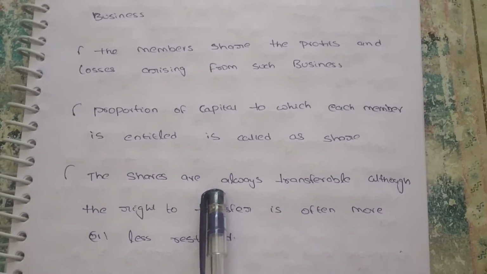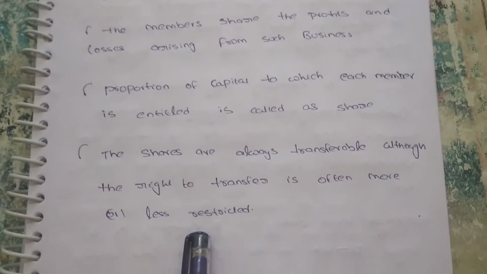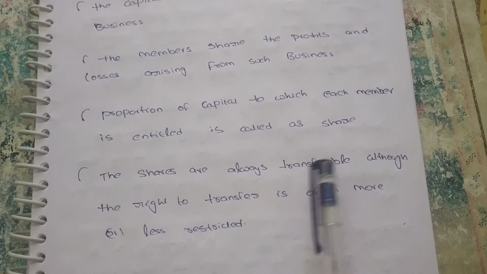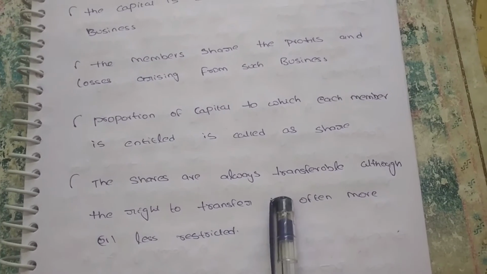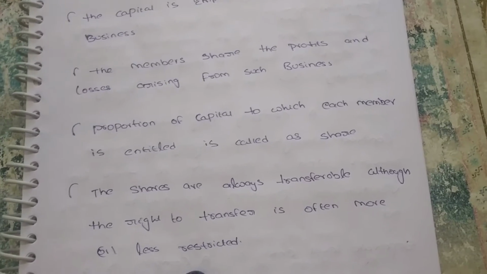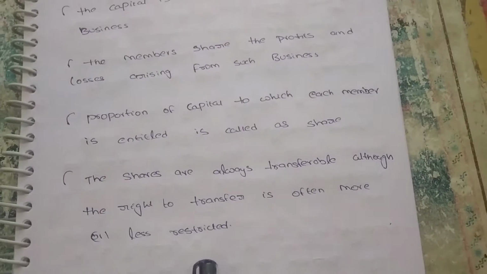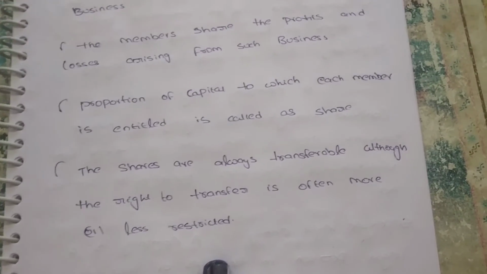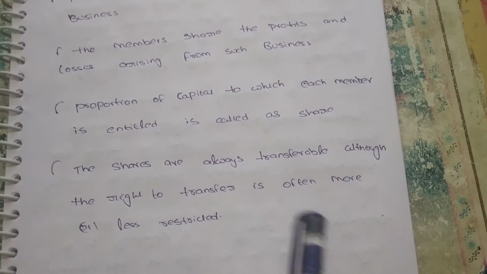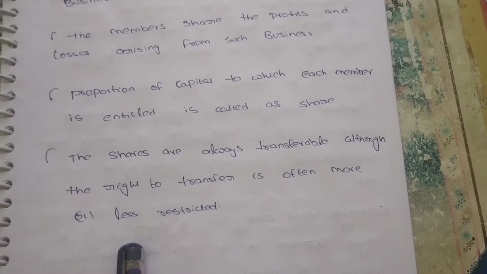The shares are always transferable, although the right to transfer is often more or less restricted. I want to give some explanation here. In a public company, the shares are freely transferable, but in a private company, there are some restrictions in the articles of association. In the upcoming lectures, we will briefly discuss what the articles of association and the memorandum of association are.